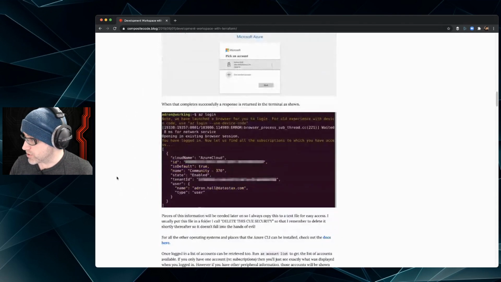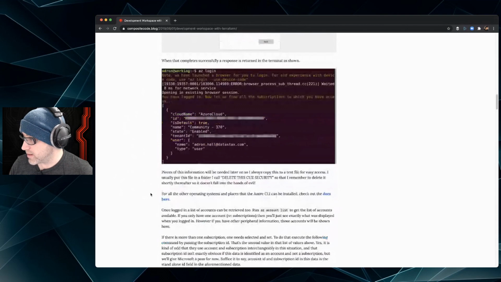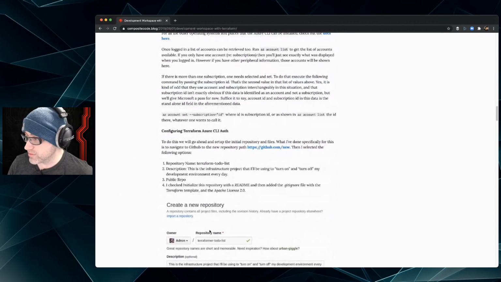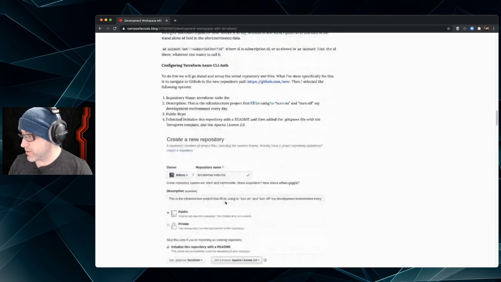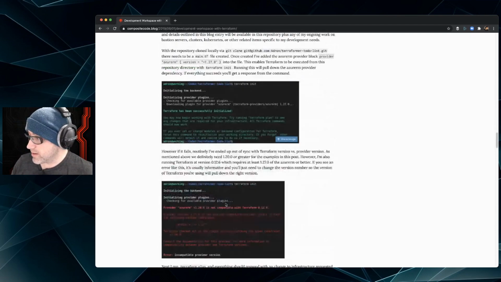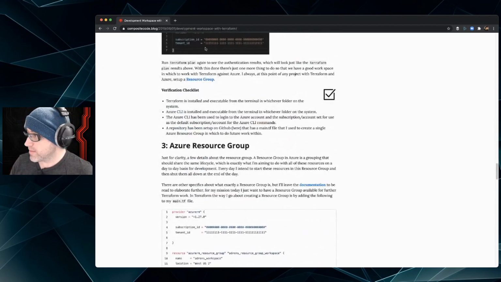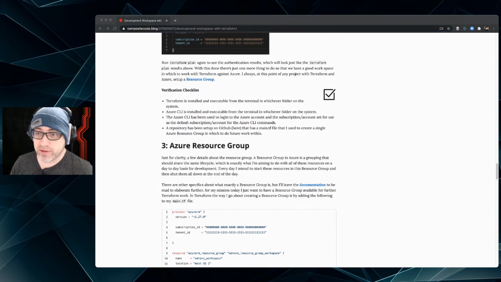Then you've got to log in, just like you've seen me do. And then the ID, tenant ID, I go through the details of what is related to what. And then I show you how to get all this stuff connected. So the link to that is right here. I'll put this in chat. There we go.